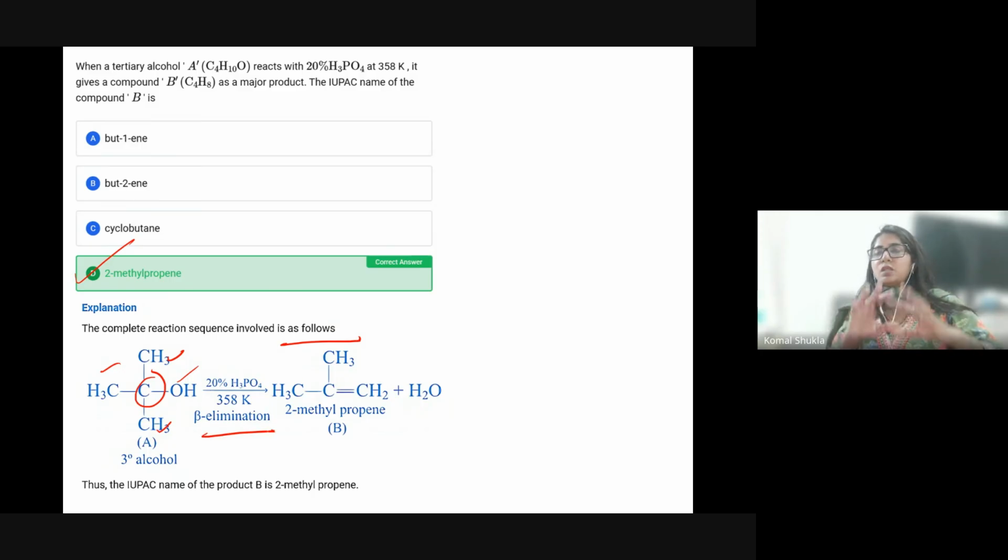It is simple: a crowded alcohol is present, the tertiary alcohol, which is crowded. A 3-degree alcohol is definitely going to be crowded. So here, generally, elimination will take place. Beta hydride elimination will take place, and a water molecule is going to be released. So the formation of 2-methylpropene will take place. In the case of a second degree and 1 degree alcohol, that will be easy. There will be no such elimination, so normal substitution reaction will go on.